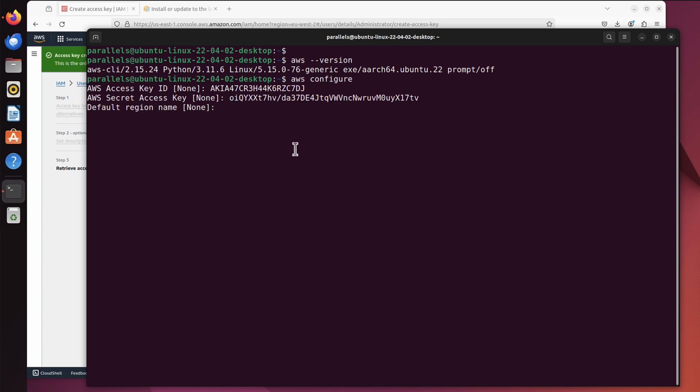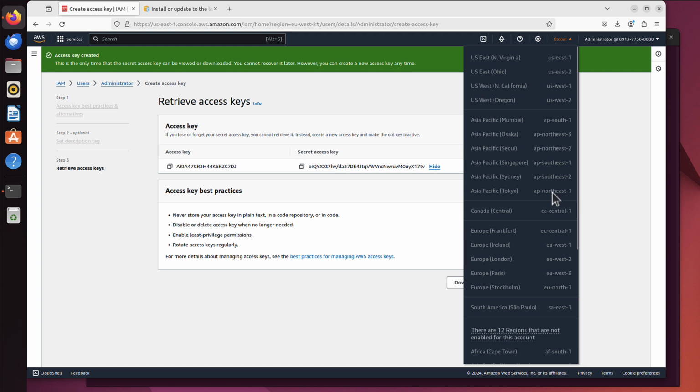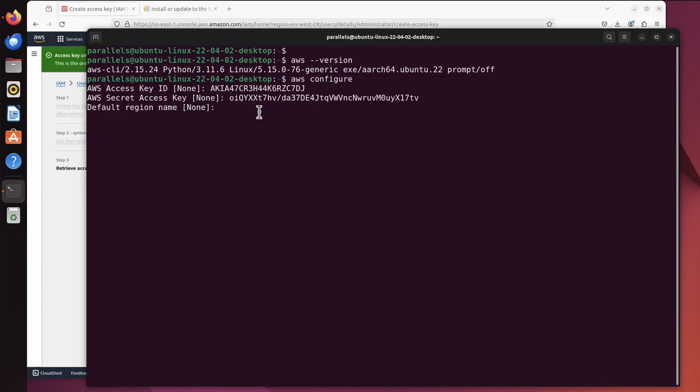What it now asks you for is default region name. I know we didn't talk about regions yet, but region basically is where you want to create your resources usually. Depending on where you are, you will choose your region. For me, it's London, so it's eu-west-2. It's not really something you have to type in, you can leave it blank, but then you will have to specify every single time you create something which region this resource has to be created in.